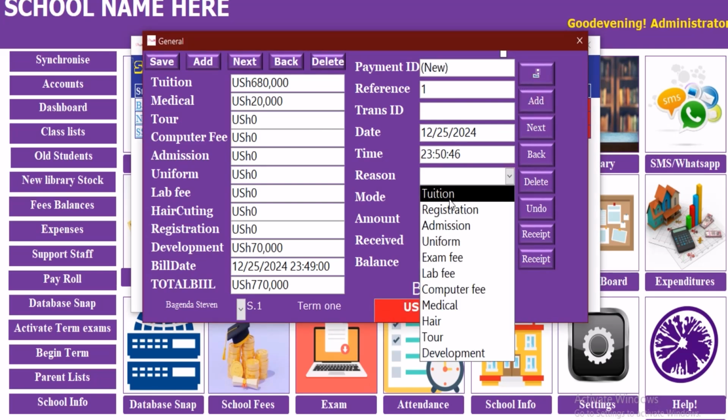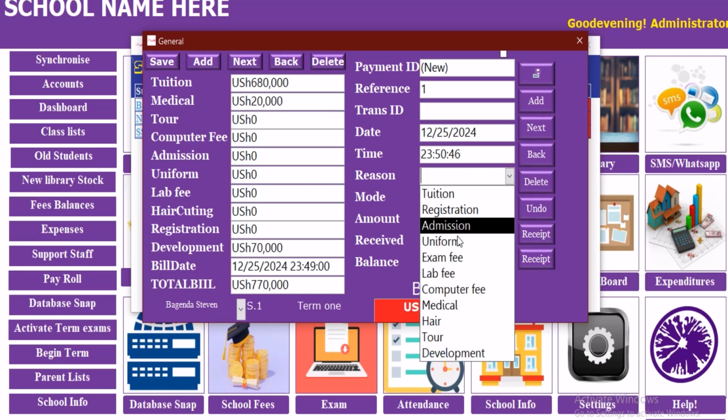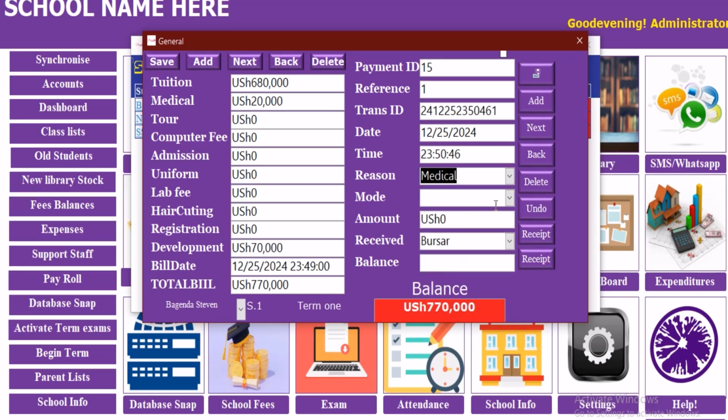the payment, and then let us assume we are having a medical fee. Medical is here, and it is by maybe mobile money, and it is how much? It is 20,000.